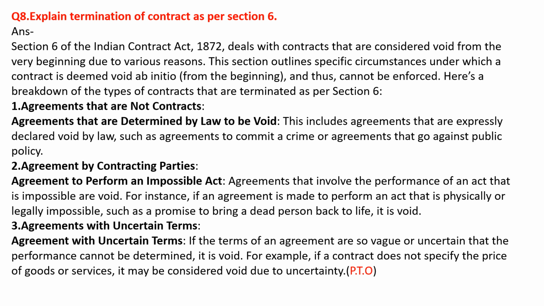Agreements with uncertain terms. If the terms of an agreement are so vague or uncertain that the performance cannot be determined, it is void. For example, if a contract does not specify the price of goods or services, it may be considered void due to uncertainty.